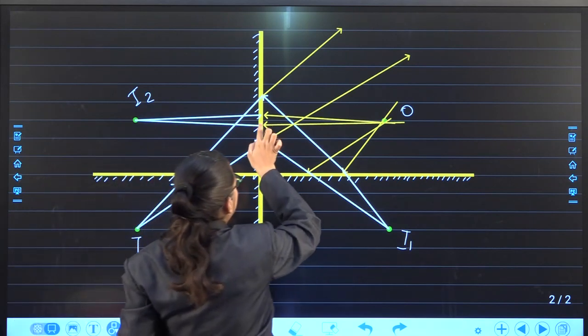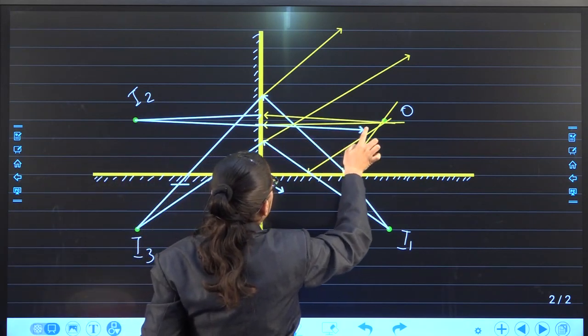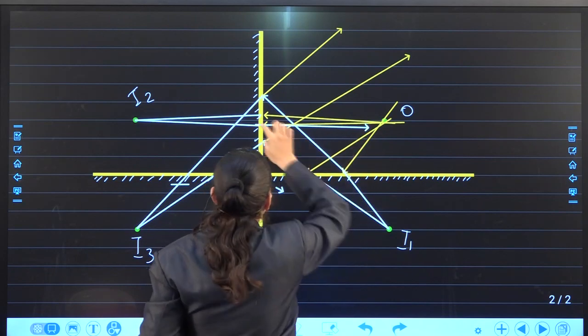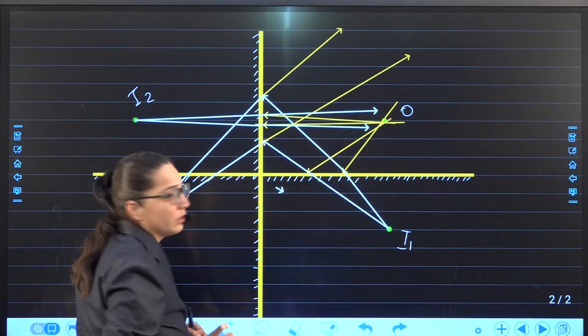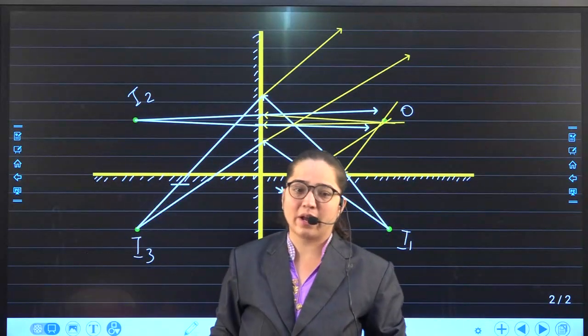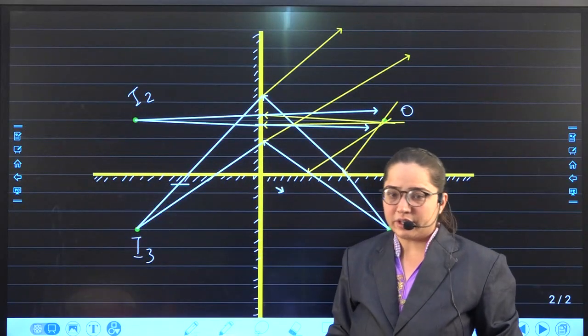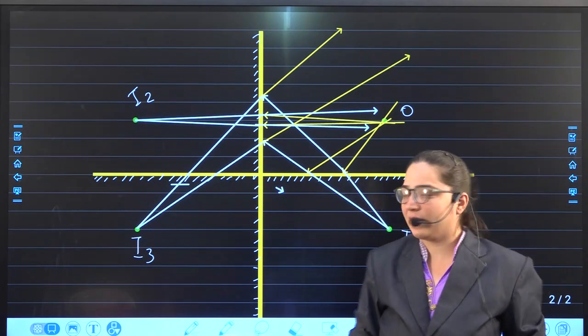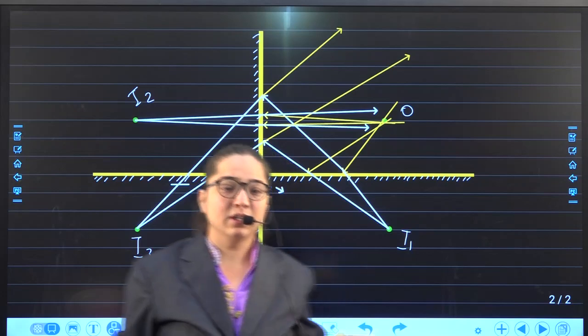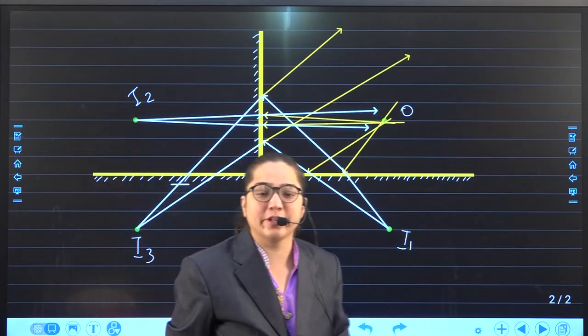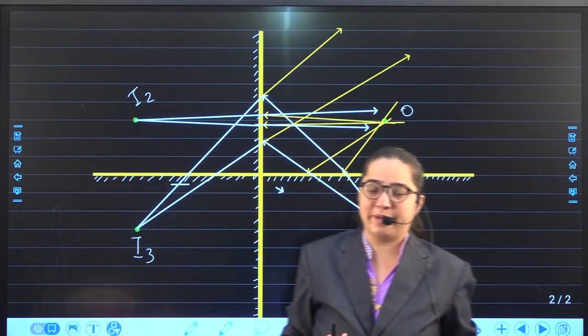From here it gets reflected back in almost the straight direction, because it has to follow the law, that is angle of incidence is equal to angle of reflection. So this was what we have already seen, that at 90 degrees when we keep the mirrors, we get 3 images.